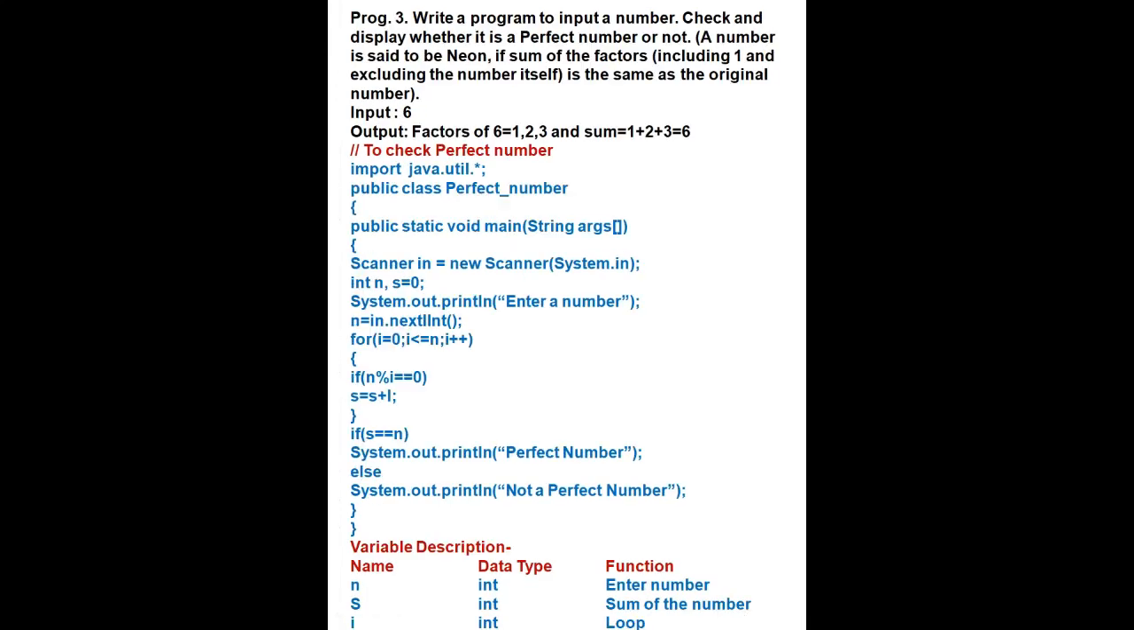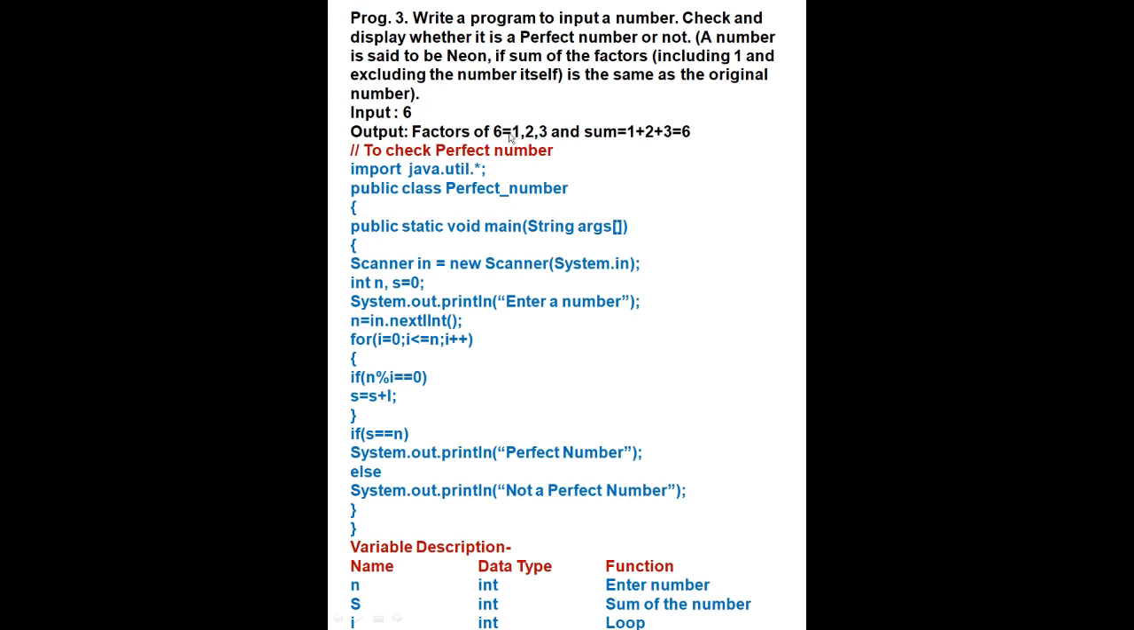Now next program. Write a program to input a number, check and display whether it is a perfect number or not. Now a number is said to be perfect. This is not neon, this is perfect. A number is said to be perfect if the sum of the factors including 1 and excluding the number itself is the same as the original number. Suppose we have entered 6. First we will find the factors of 6. The factors of 6 are 1, 2 and 3.